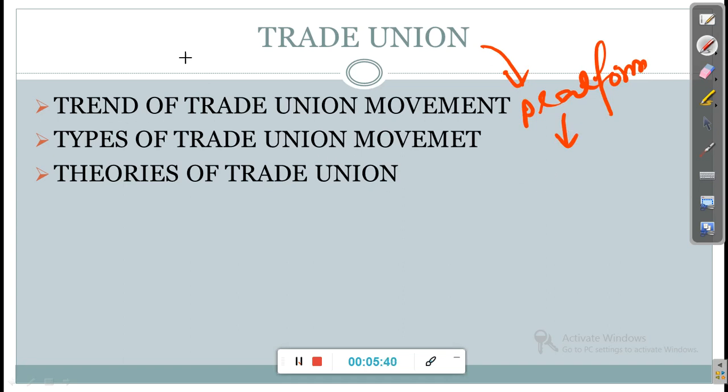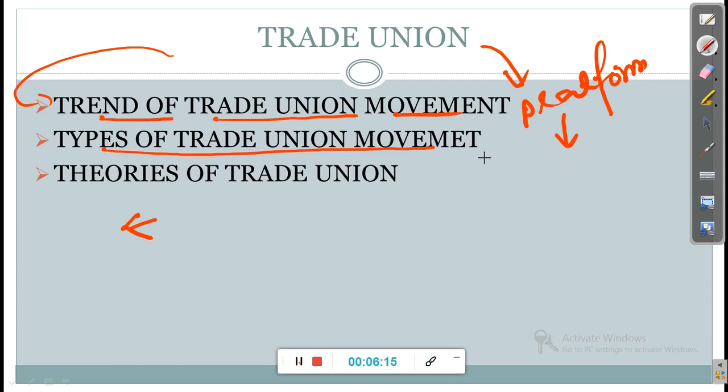In the trade union chapter, what you have to prepare first is the trend of the trade union movement, how the trade union movement has changed over time. Before the colonial period and after the colonial period up to the current scenario, how the trade union movement developed or changed from time to time, that you have to prepare. Second is the types of trade union movement. There are different types of trade union movement that you have to prepare.